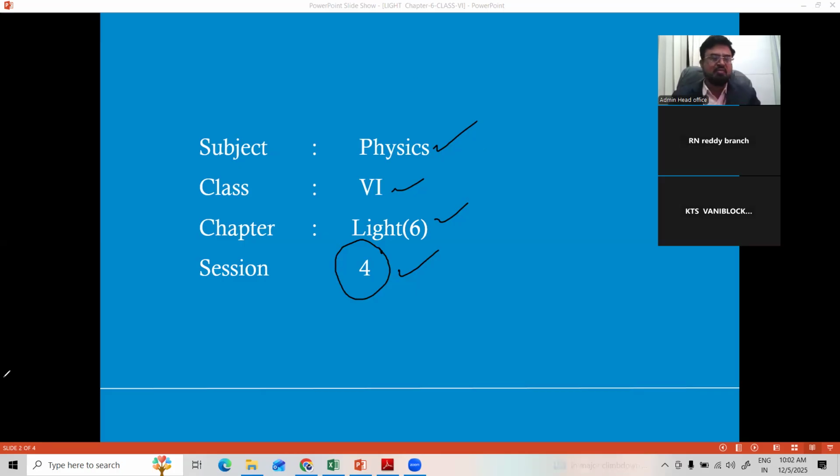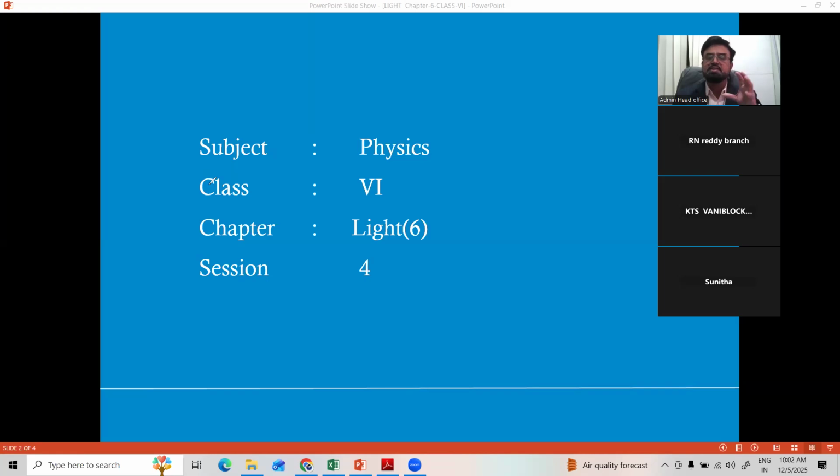So all the objects available with us, like iron, wood, stones, paper, glass, so many, how they behave in the presence of light. Based on their behavior, all these materials are classified into transparent substances, translucent substances, and opaque substances. The substances which allow the light to pass through them completely are called transparent substances, like glass, diamond.